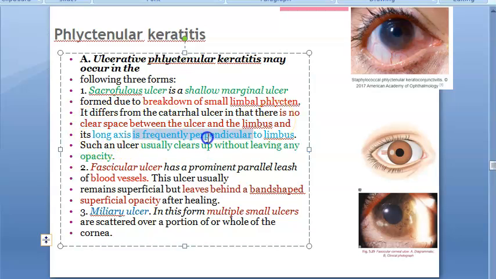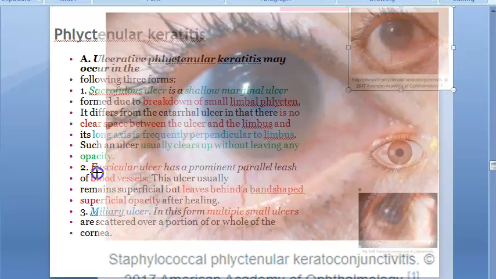And the long axis is frequently perpendicular to the limbus. The long axis of what? Of the ulcer. Anyway, remember this will just heal by itself, no issue.